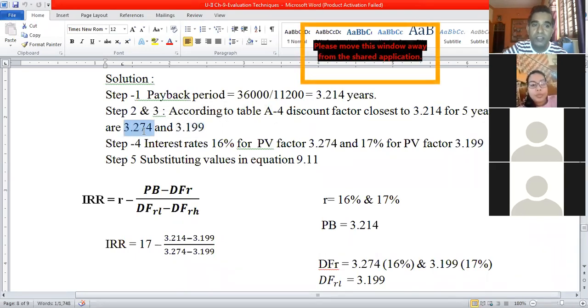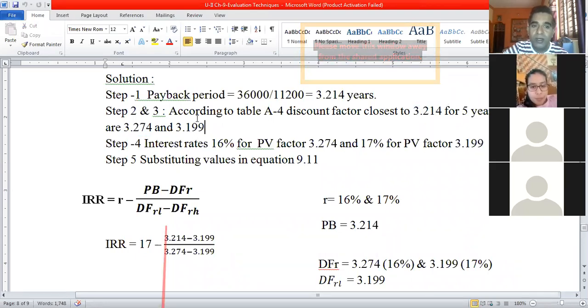So 3.274 is one value higher than the payback period, and 3.199 is another value slightly lower than the payback period. That is step 2 and 3.